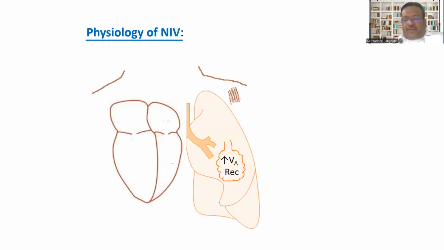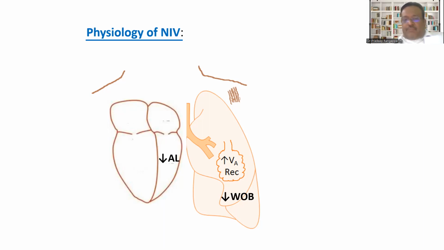For all the trainees who are listening, there is a separate video on NIV, and I'm sure you can go through that. There are 5 elements in which NIV is beneficial. One, it improves the alveolar ventilation. It is shown beyond doubt that it significantly improves alveolar ventilation, reduces or circumvents the shunt fraction, and recruits the alveoli. Thereby it circumvents the shunt fraction, which is the commonest cause of respiratory failure. The second important aspect is it significantly reduces the work of breathing and improves the oxygenation as well.